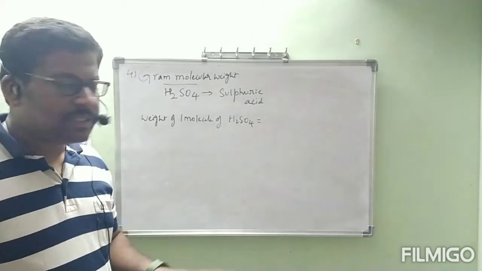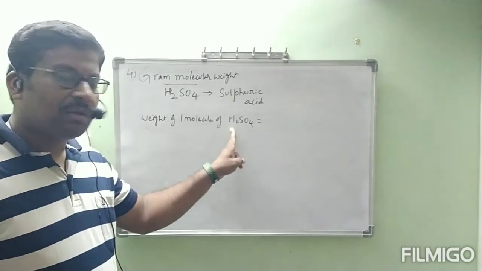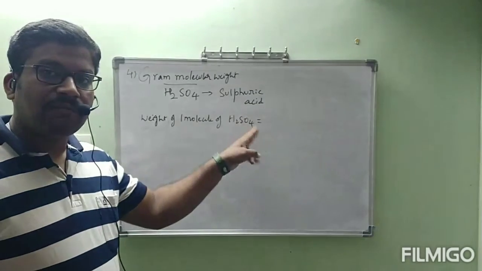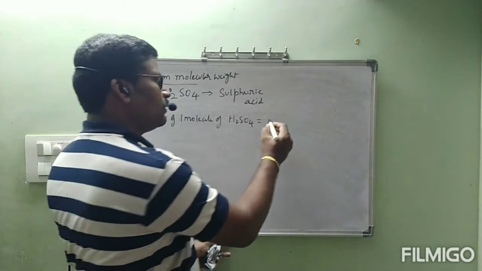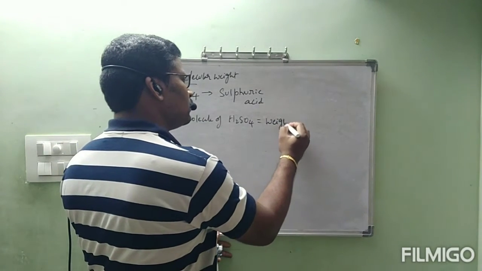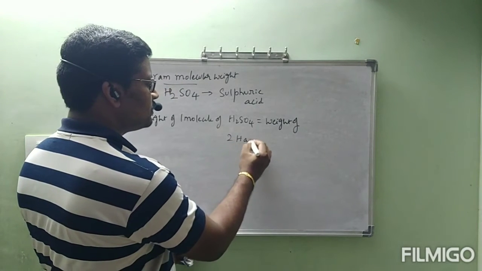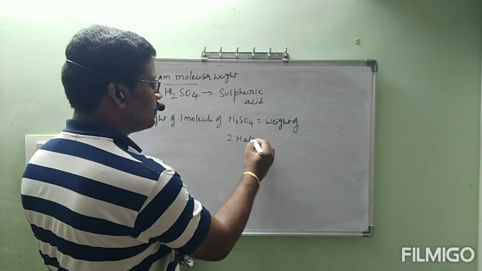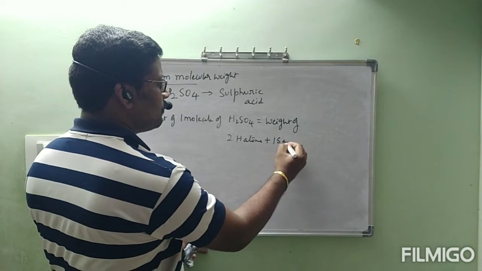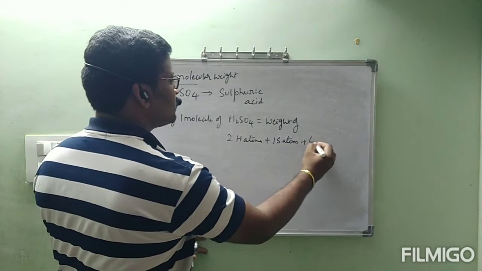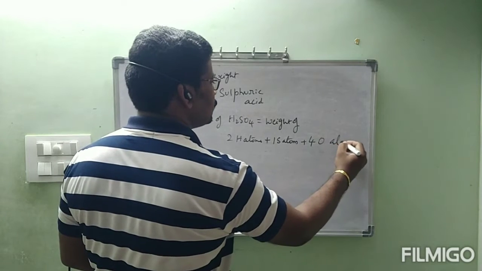It contains 2 hydrogen atoms, 1 sulfur atom, and 4 oxygen atoms, so it is equal to the weight of 2 H atoms plus 1 S atom plus 4 oxygen atoms.